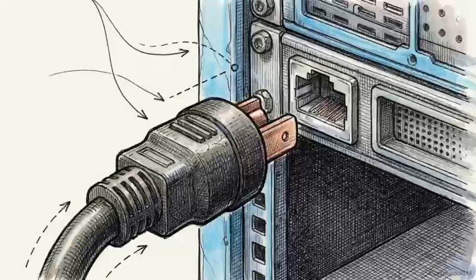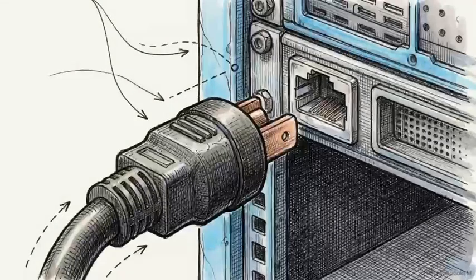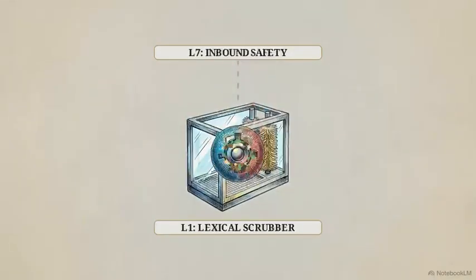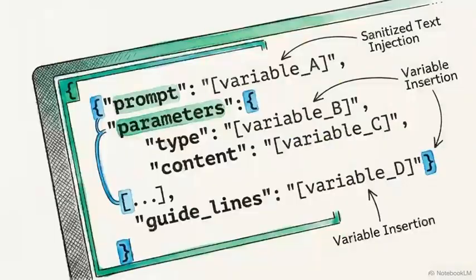The most reliable method for managing an AI during a psychological crisis is to disconnect the AI from the loop entirely. If the inbound safety check clears, the message drops to layer 1. A lexical scrubber strips out personally identifiable information, ensuring student names and locations never leave the local environment. The sanitized text then moves to layer 2, where the system prepares to construct the actual instructions for the AI.